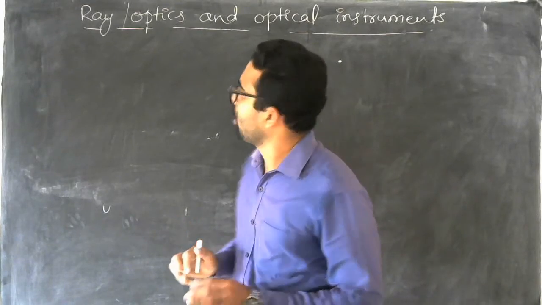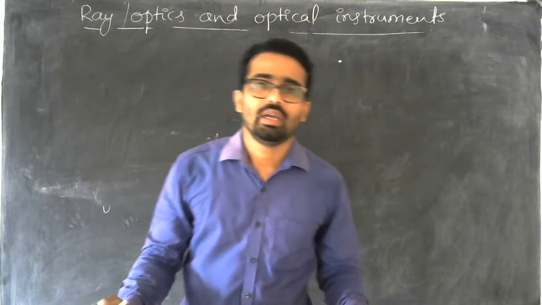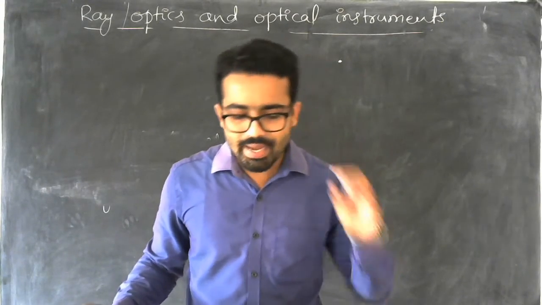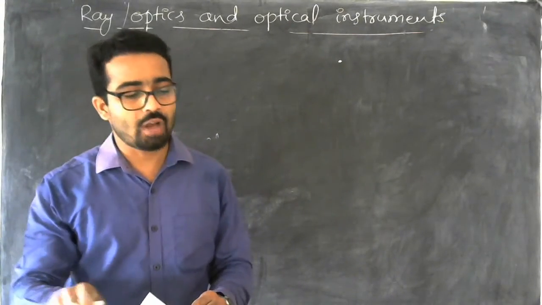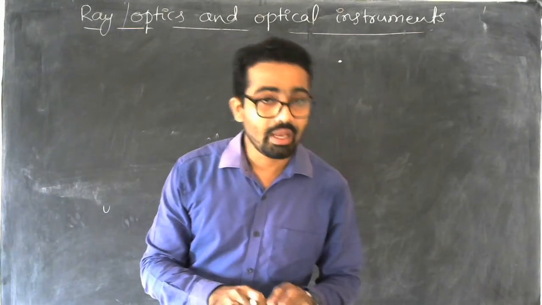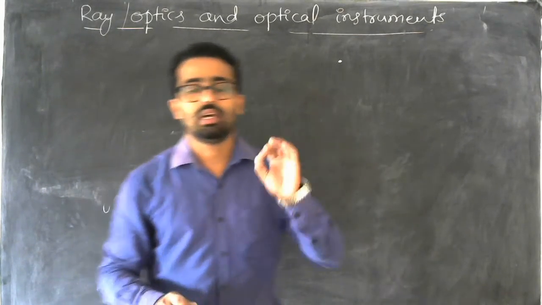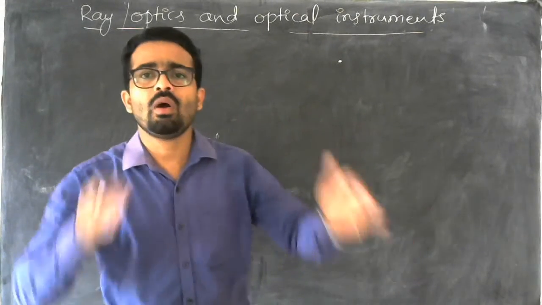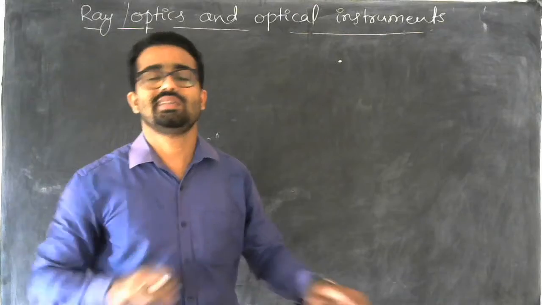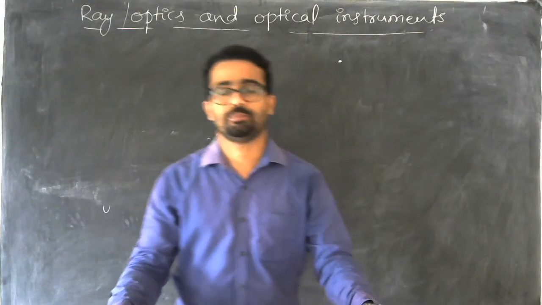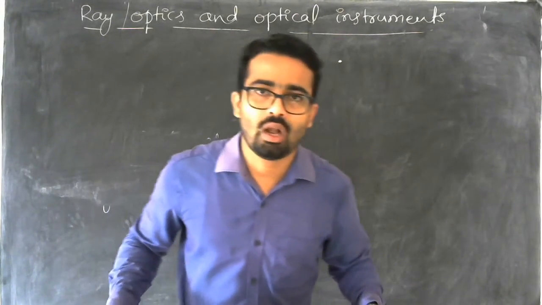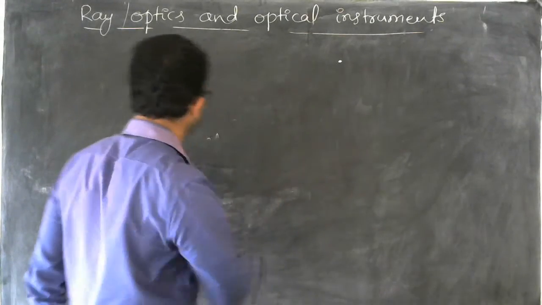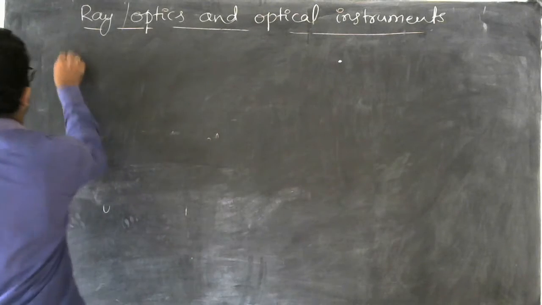I told you that ray optics is the study of some phenomena of light. So light exhibits different phenomena, which I named as reflection, refraction, scattering, and dispersion. Among these, now let us discuss refraction. For this year, we are not going to discuss reflection.